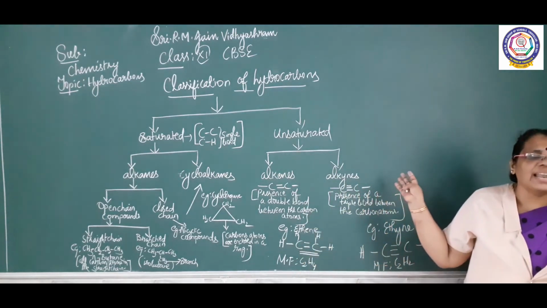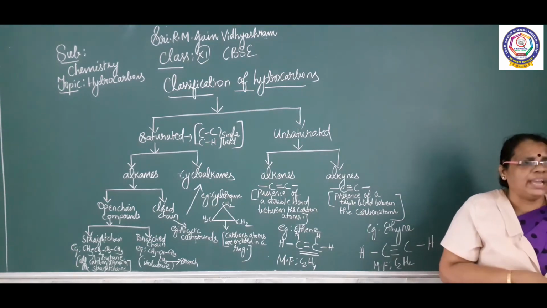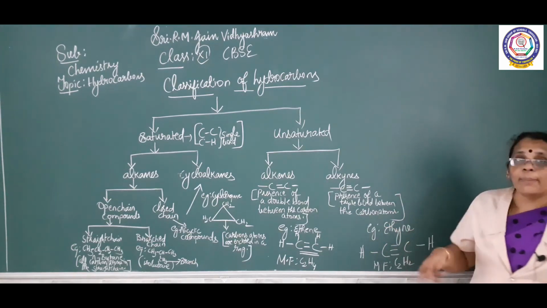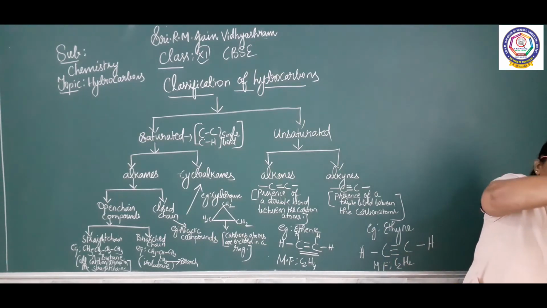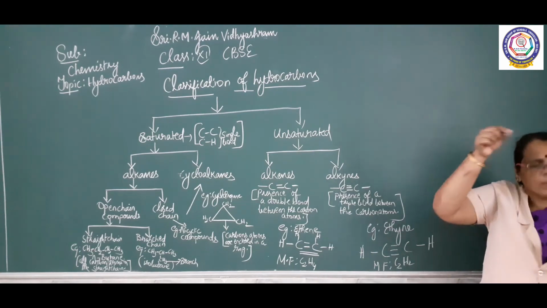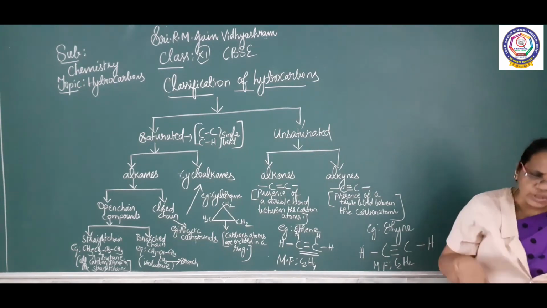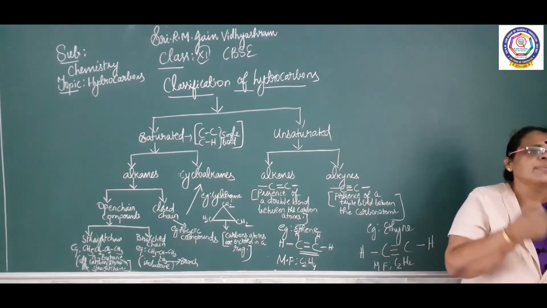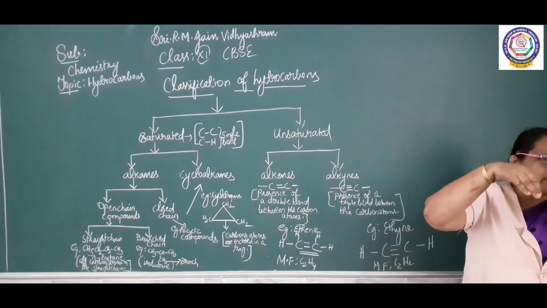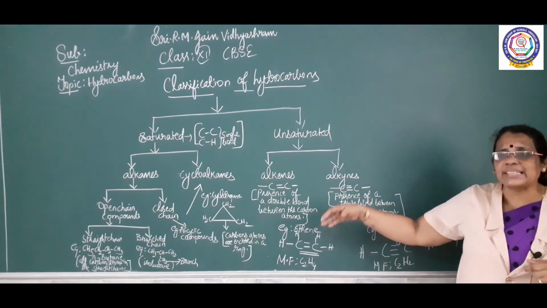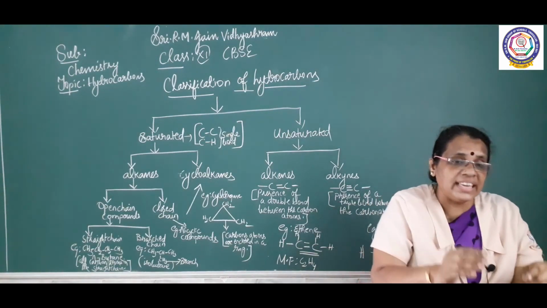When you talk about alkyne, which has a triple bond, in between the carbons there is a triple bond formation. So between the 2 carbons you draw a triple bond. On one side, 1 valency we need, so insert hydrogen. Towards the other side, 1 more valency we need to satisfy the valency of carbon. 1 more hydrogen you insert. What is the molecular formula? C2H2. As it is a triple bond, ine. The IUPAC ending is ine. In the case of alkene, as there is a presence of a double bond, it should end with ene.